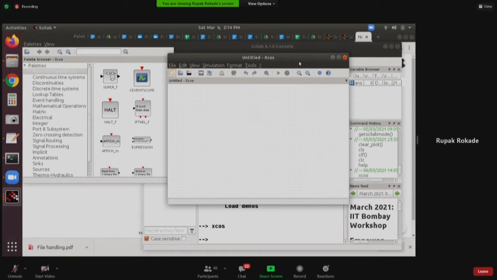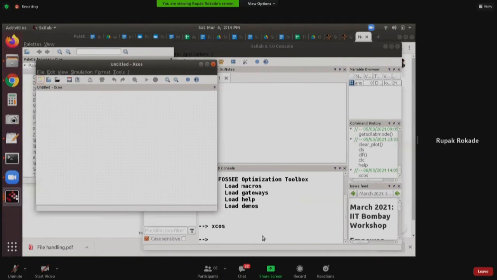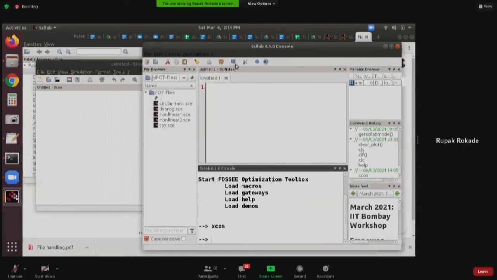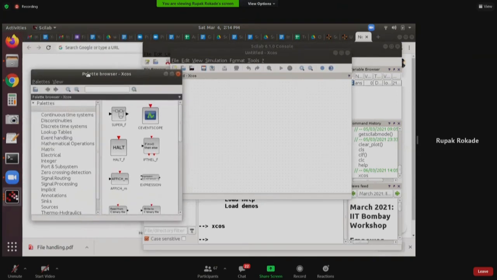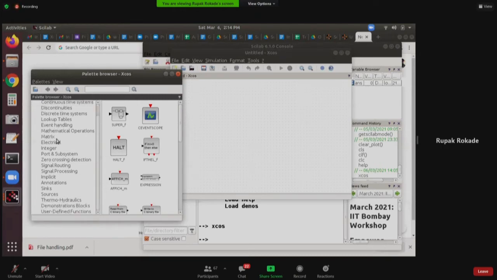XCOS can be invoked by simply typing xcos here, or there is an icon over here to launch XCOS. When you launch XCOS, you will see two windows, an untitled window and a palette browser. The palette browser contains various blocks, and these blocks are all categorized nicely to make it easier to find blocks. These names tell a lot about what kind of blocks you will find inside, so that you don't end up searching for the blocks. You can easily find them.